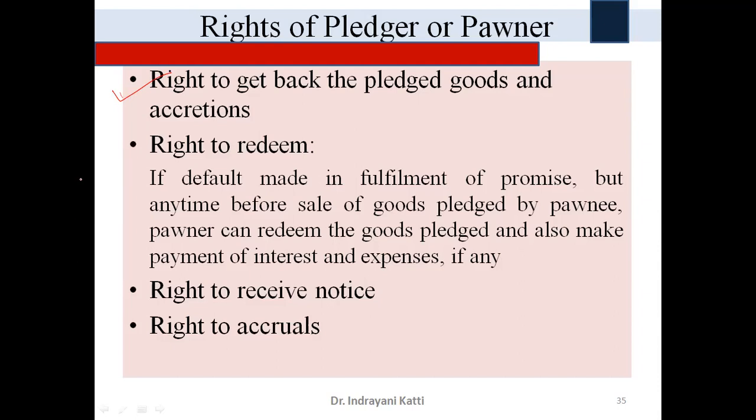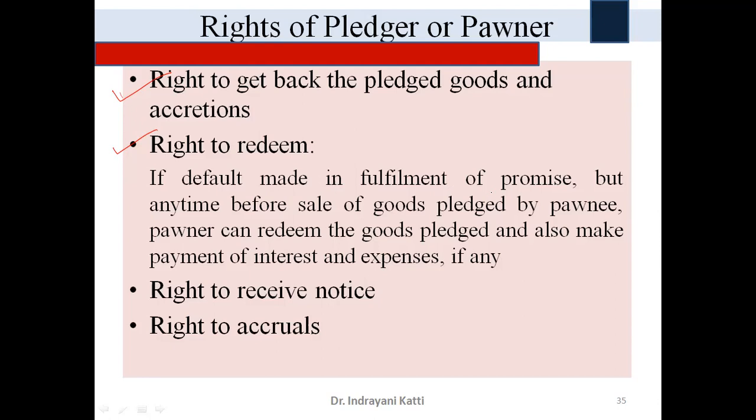The next one is the right to redeem. If default is made in fulfillment of a promise, but any time before the sale of the goods pledged by the pawnee, the pawner can redeem the goods pledged and make payment of interest and expenses, if any. So the right to redeem applies if we fail to make the payment, but at any time before the sale of the goods by the pawnee.